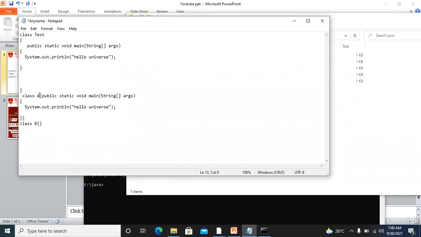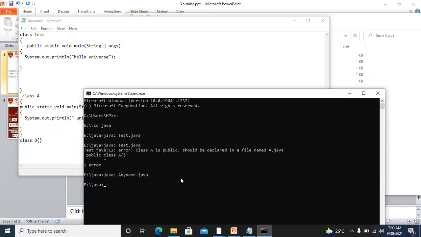So this is not a readable format. Let me make it readable. So fine. Now it is readable. So let me do some changes. Fine. Control S, and now let's try to compile it again. So javac anyname.java, see the name of this notepad is anyname.java. Again I compiled it, compiled very well.